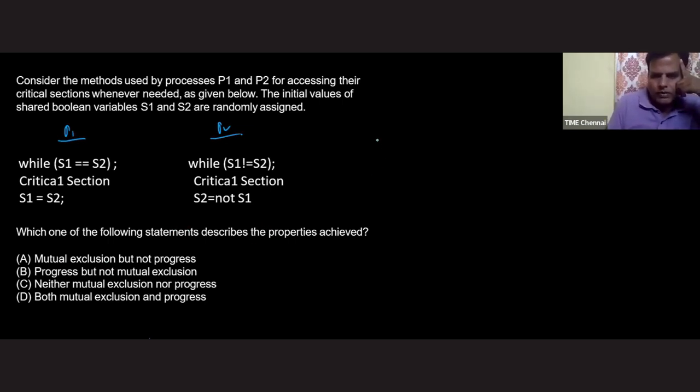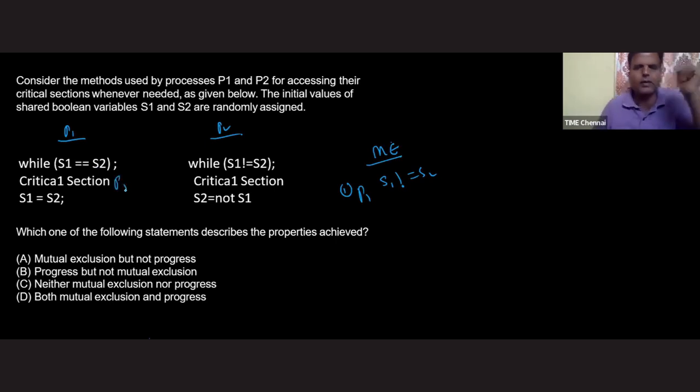So is mutual exclusion guaranteed or not? First I'm checking mutual exclusion. So I'm taking S1 is not equal to S2. Okay, fine. I'm starting with process P1. Process P1 is coming and checking: is S1 equal to S2? The answer is no, because S1 is not equal to S2. So this condition becomes false. Process P1 is inside the critical section.